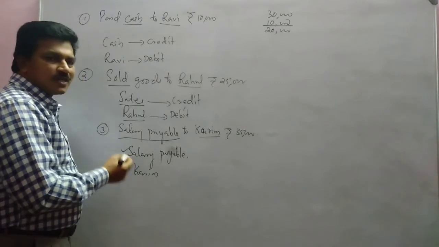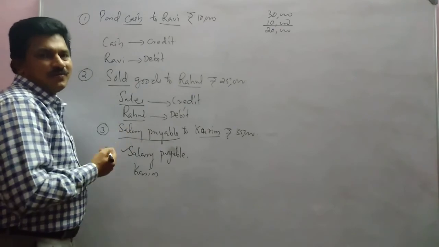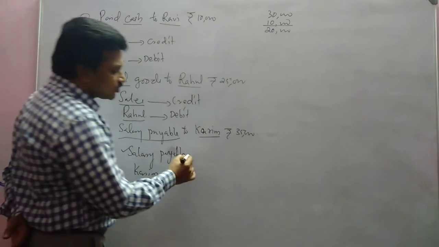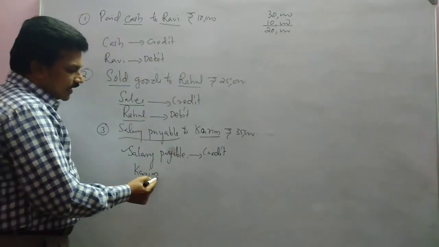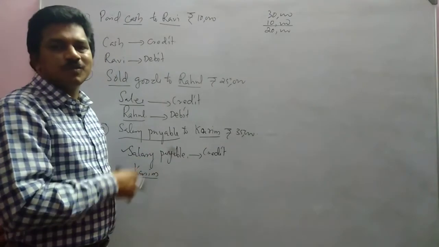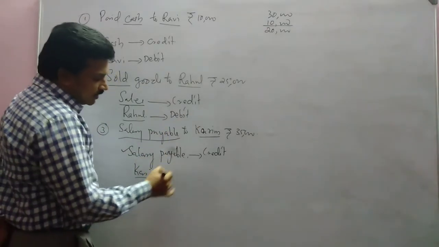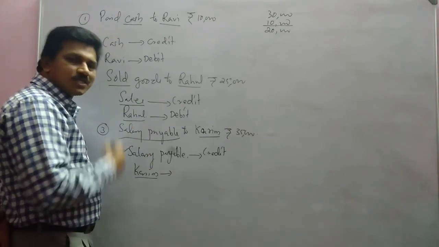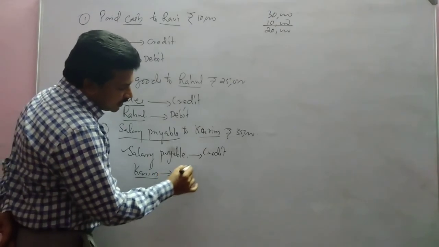So for a personal account, what is the rule? Debit the receiver, credit the giver. So this is to be given. Salary is to be given. So salary should be credited. Then Karim is a person. Karim is the person to get the salary. That means he is the receiver of the salary. Now he has not received, but he is the person to receive. So Karim is debited. Debit the receiver.